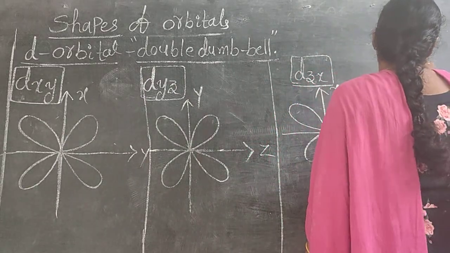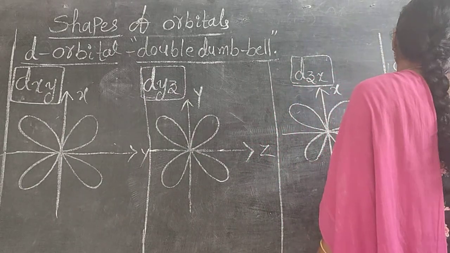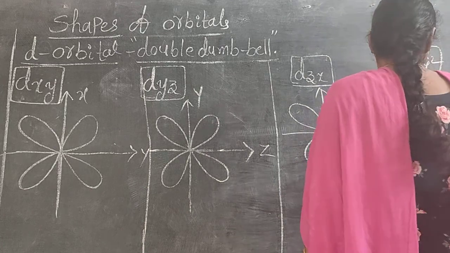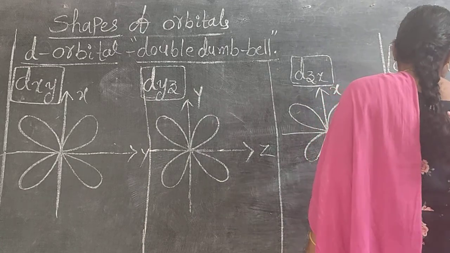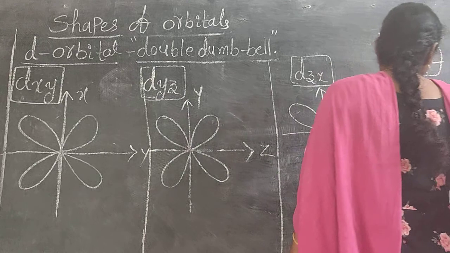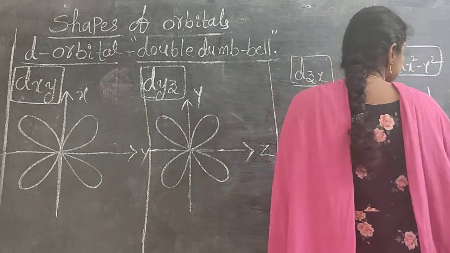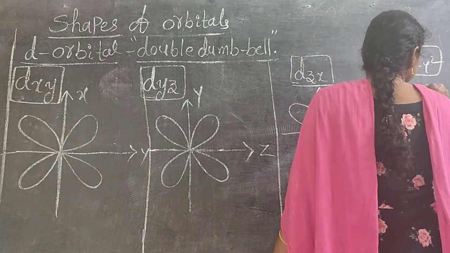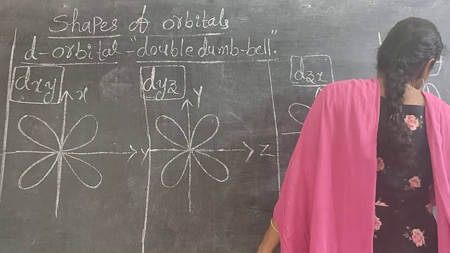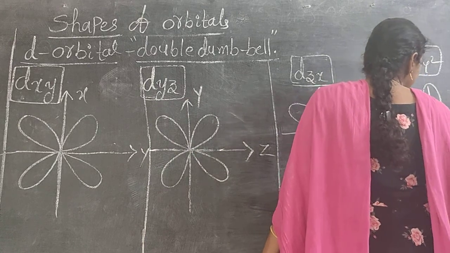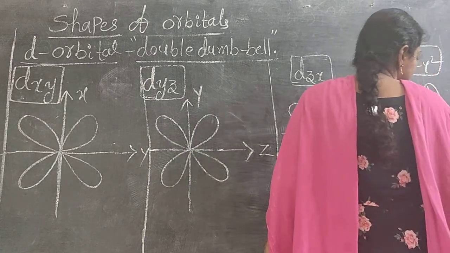Dx square y square. It is the x axis, it is the y axis. X square means double x is there. So not in between; on the x axis only, the double dumbbell shape is formed. Y is also the same: on the y axis only, the double dumbbell shape is formed.